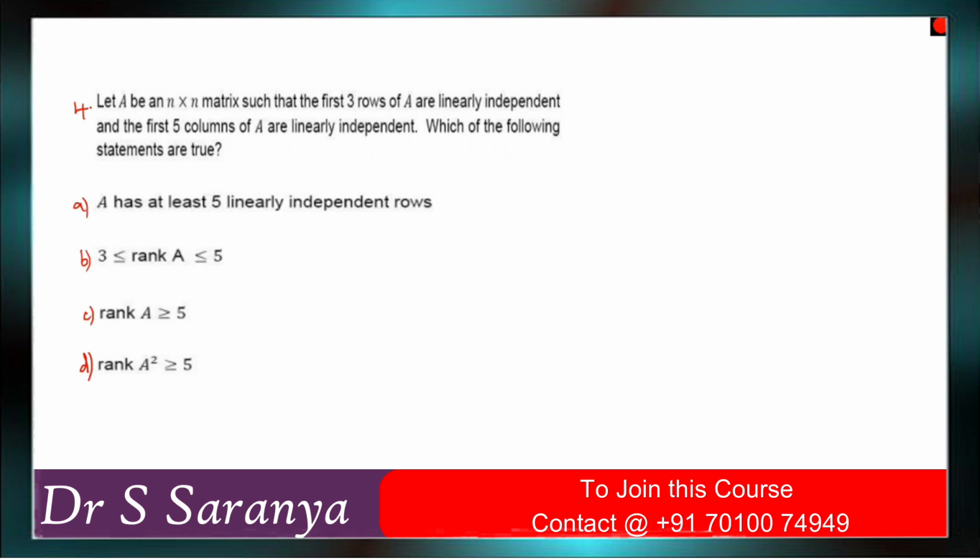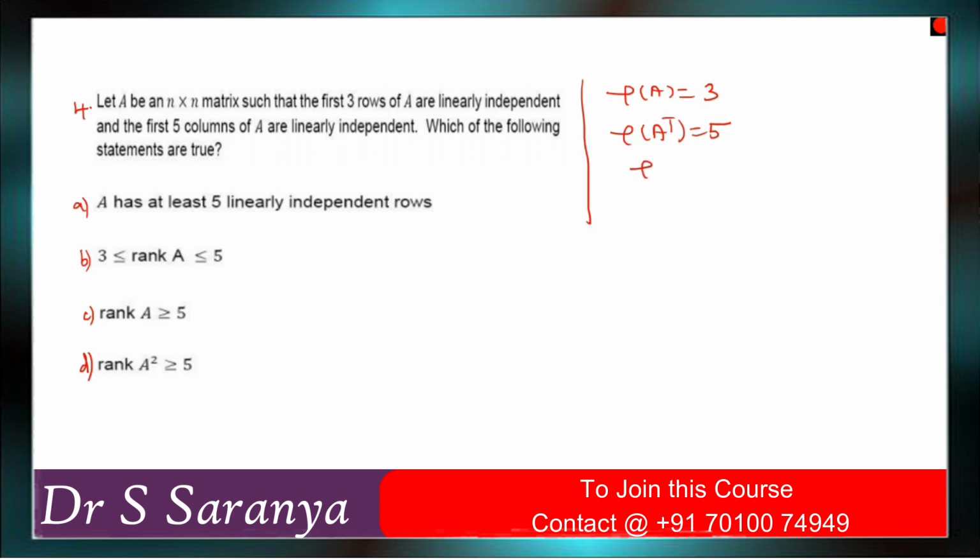You know the condition, right? You know that the rank of A is equal to the number of linearly independent rows, right? So rank of A is equal to 3, as they gave. But in columns they gave 5. So you know that rank of A transpose is equal to 5. Correct? What is our condition? Rank of A is equal to rank of A transpose. It means the number of linearly independent rows is equal to the number of linearly independent columns, right?